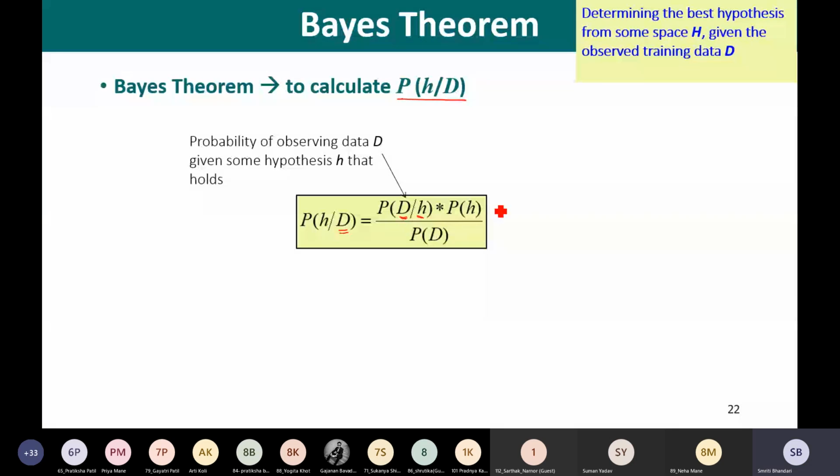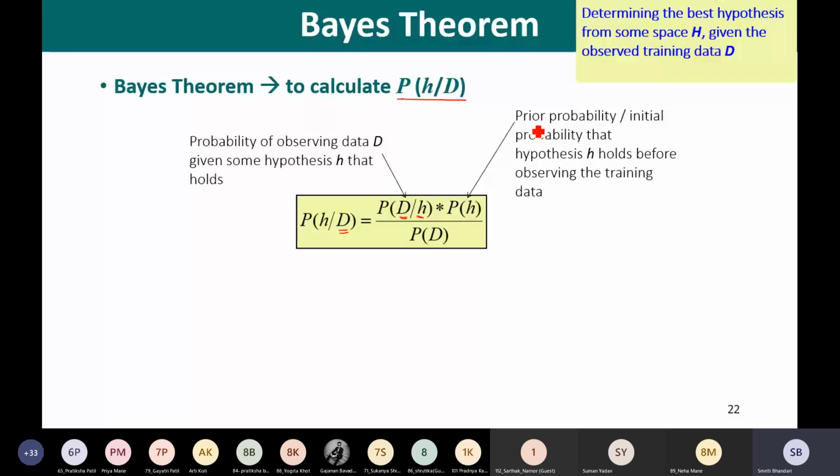Now, what is this P of H? This P of H is actually the prior probability or the initial probability that hypothesis H holds before observing the training data.